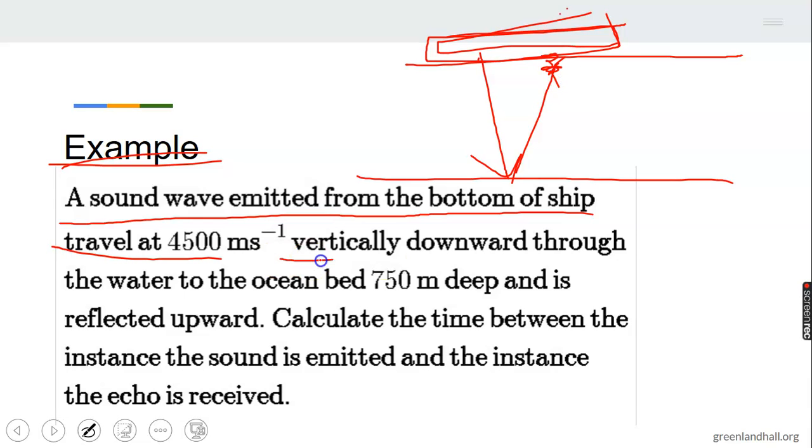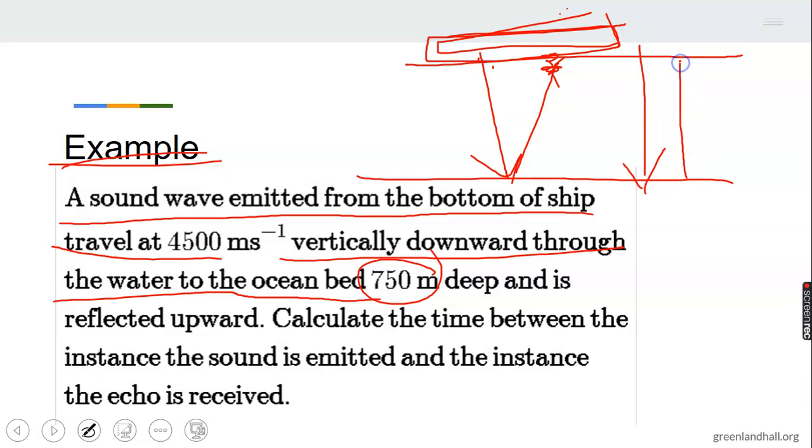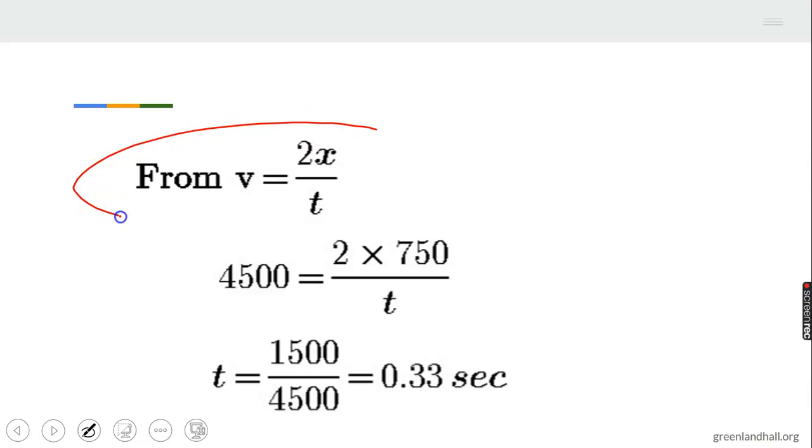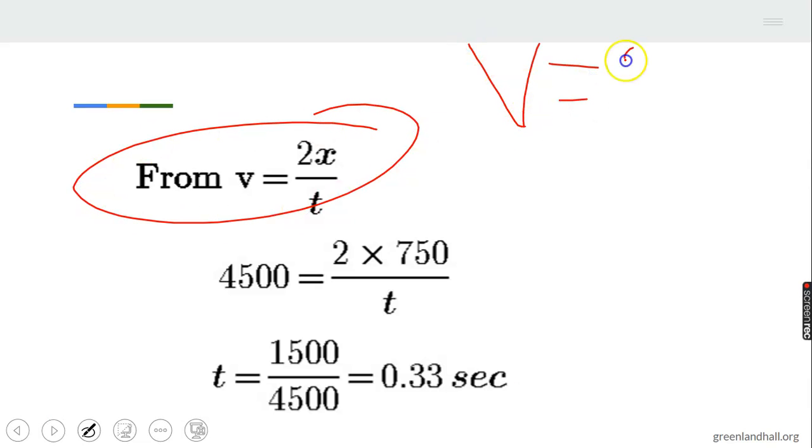The sound is sent vertically downward through the water to the ocean bed 750 meters deep. Look at it: it is being sent down and the echo is being received at the same ship, reflected upward. Calculate the time between the instant the sound is emitted and the instant the echo is received. From our formula, we know V equals 2X over t.